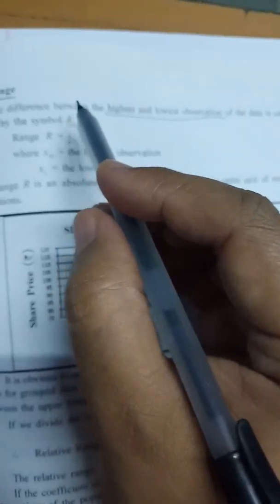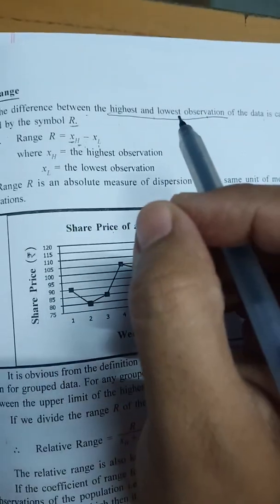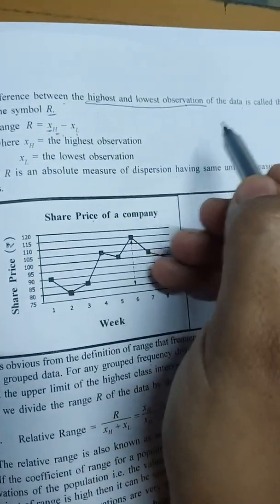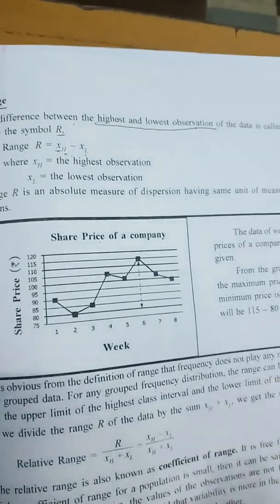Subtraction, difference. Difference means subtracting. Range is the difference of the highest and lowest number of the observations. Okay, next we will see